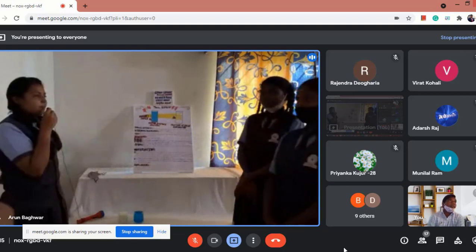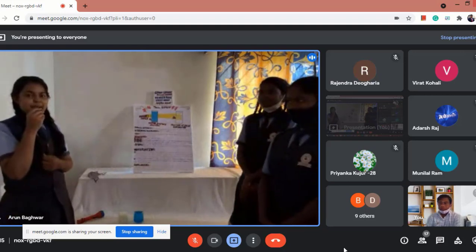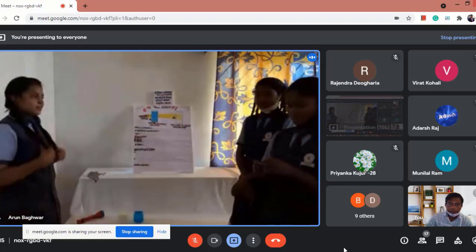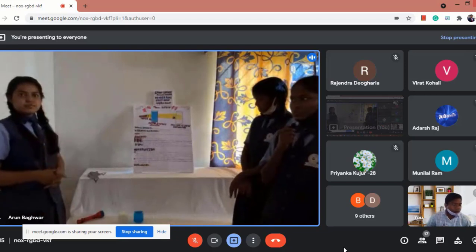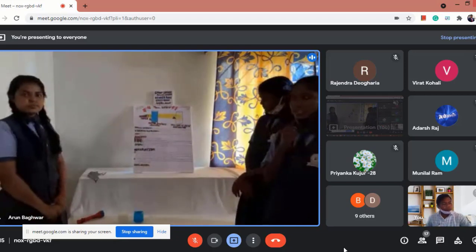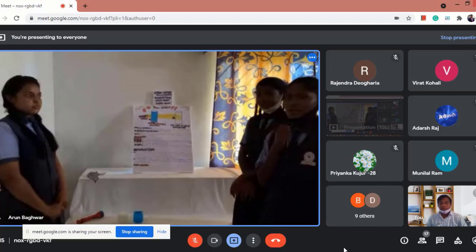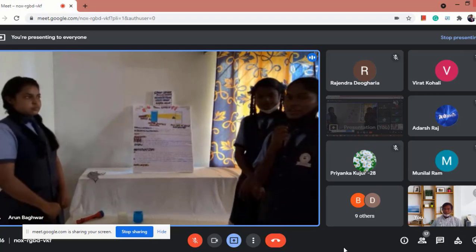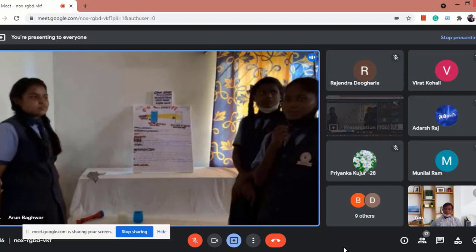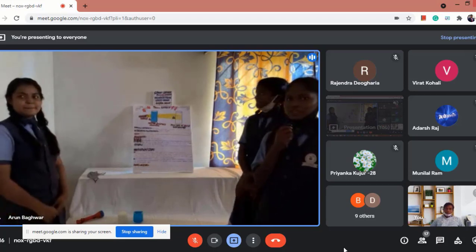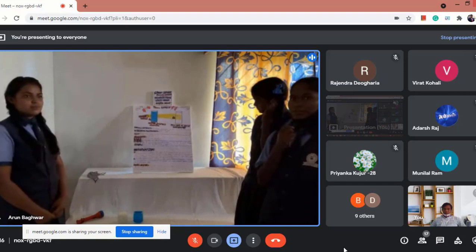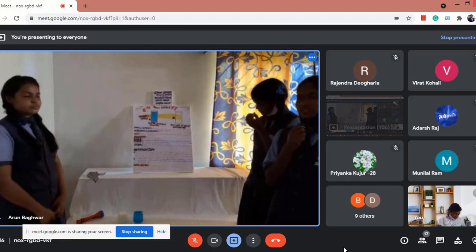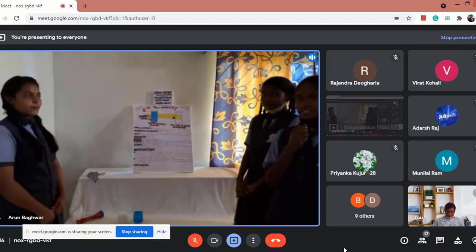Moving forward, Anima will describe the procedure of this activity. At first we take 2 glasses. We will fill some water in the first glass and add a spatula full of copper sulfate powder. After that we will fill water and milk in the second glass and mix it properly. So it will look like the mixture of water and milk is dissolved. We will take a torch, and through the torch we will flash the light on both the glasses.